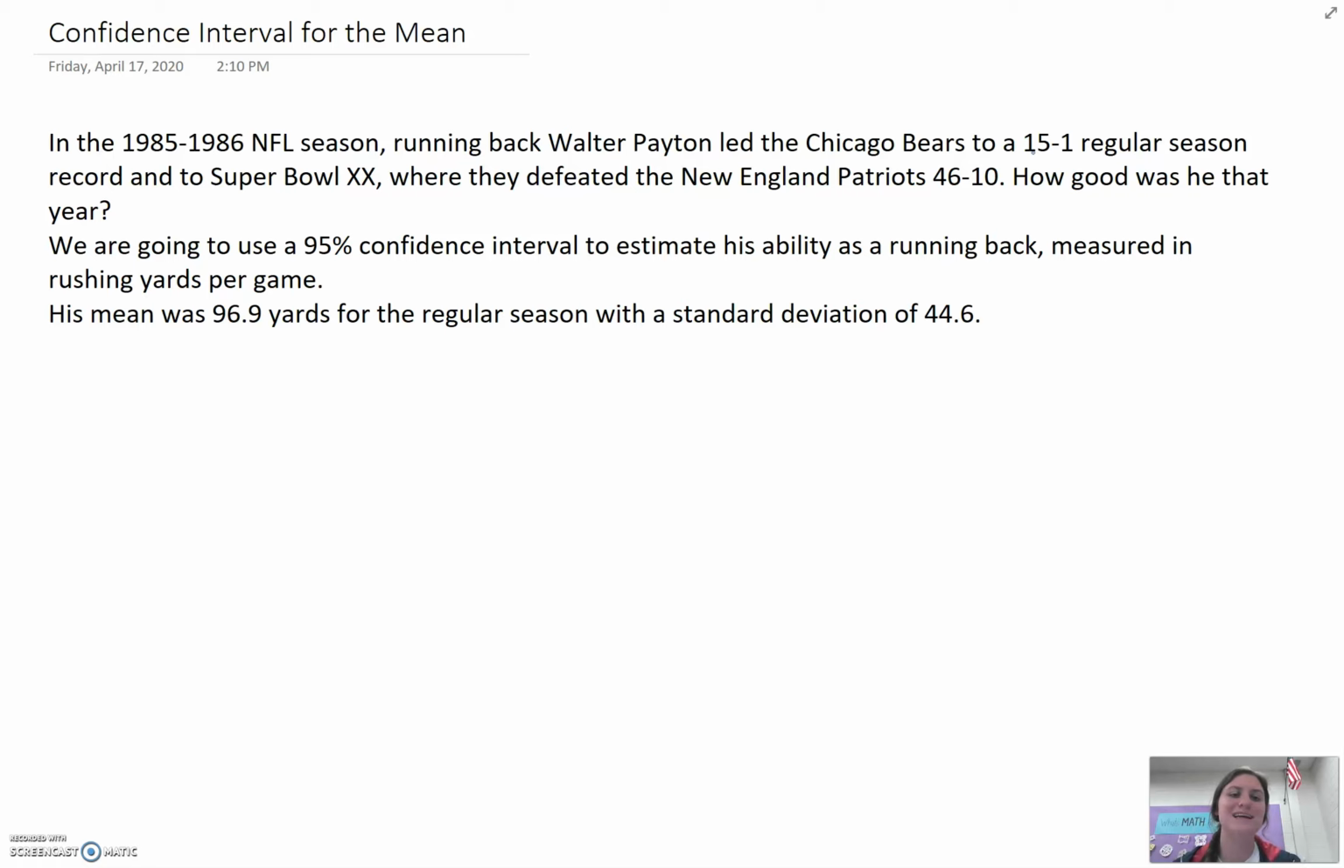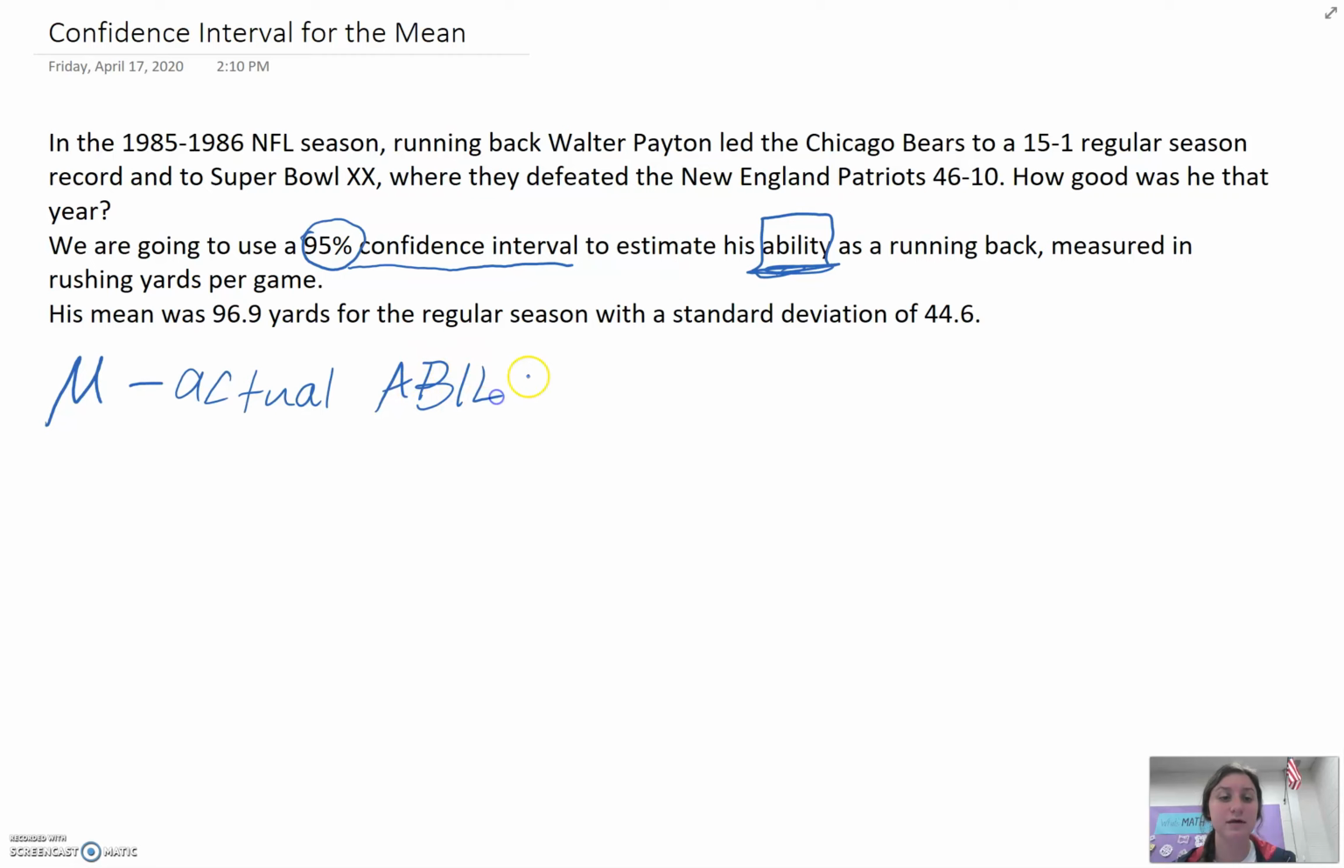So what we're going to do is use a 95%, our good old friend 95, confidence interval to estimate his ability. Remember, all of this we do to estimate ability, and we base it off of a performance as a running back, and all of this data is going to be in yards per game. So we need to make sure that we know some symbols. This is called mu, our good friend mu. This is the actual ability. I could just call it the ability. This is what we're trying to estimate with our confidence interval.